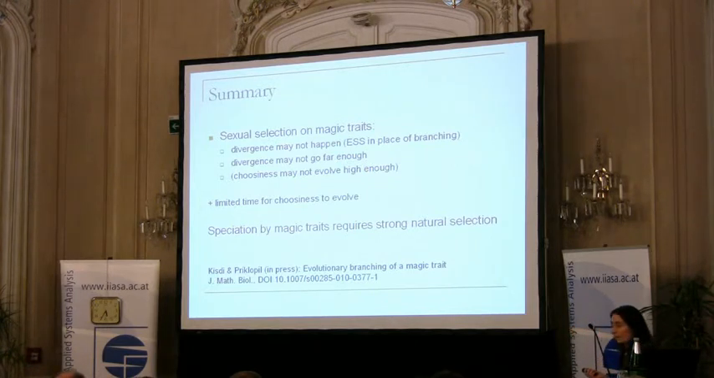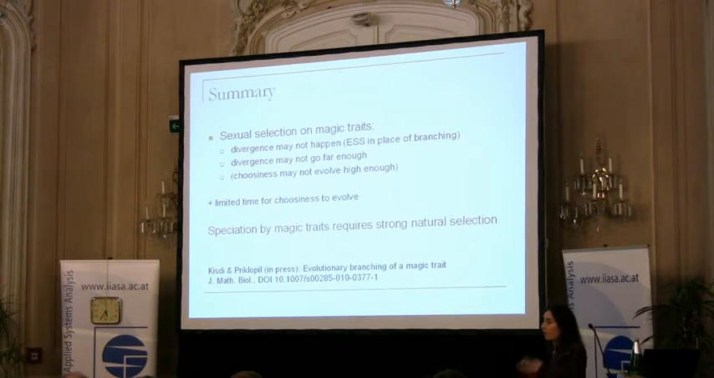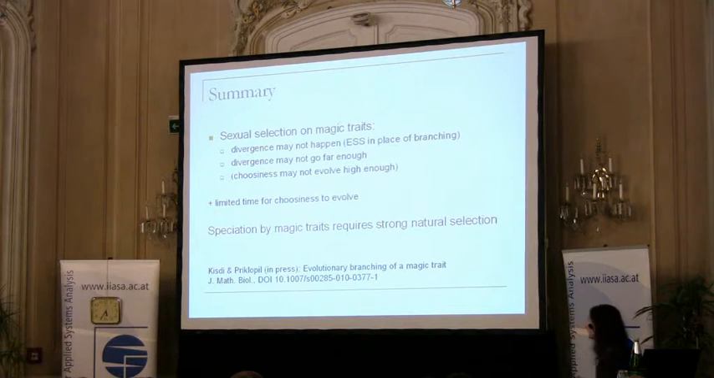Now, all these problems go away if we assume that natural selection is strong. So if the habitats are really strongly different from each other, then natural selection will overpower sexual selection, and whatever sexual selection is doing will go away, because natural selection is simply stronger.